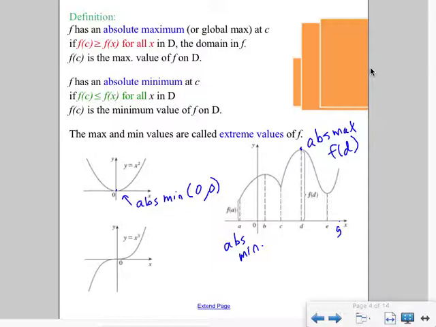Now it has this strange flip over point, which we haven't talked about much, but that's going to be something that eventually we will talk about. We're going to start talking more about the curvature of the graph. We're going to start talking more about when the curvature changes, and that's going to become something we will talk about. But don't expect a graph to have an absolute max or min, because it doesn't have to have one.